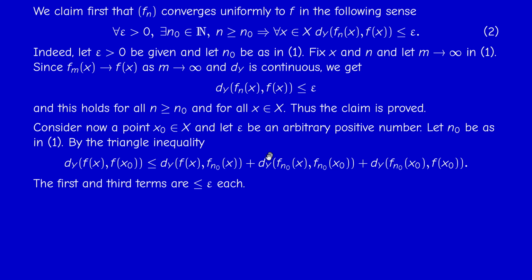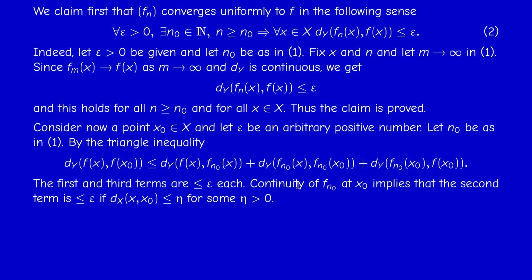The second term can be made less than epsilon by continuity of f_n0, because each f_n is continuous. So we can find a positive number eta that depends on n0 and on x0, because we don't have uniform continuity.